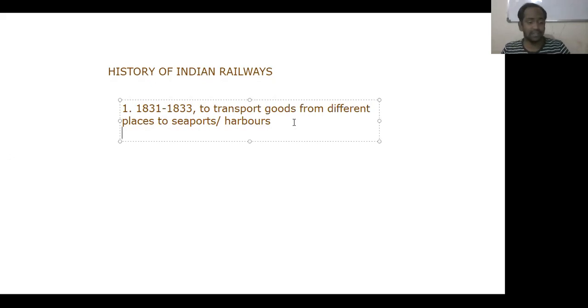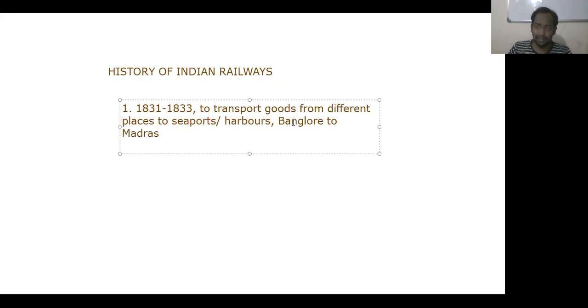they thought that they needed to construct a railway from Bangalore to Madras. But this idea and this plan remained a dream. It means this only contained an idea, thought, plan, and design, but it was not implemented. Okay, so it remained only a dream.